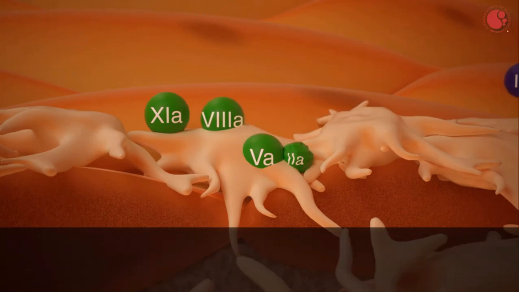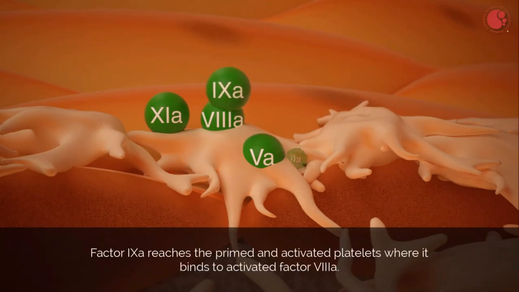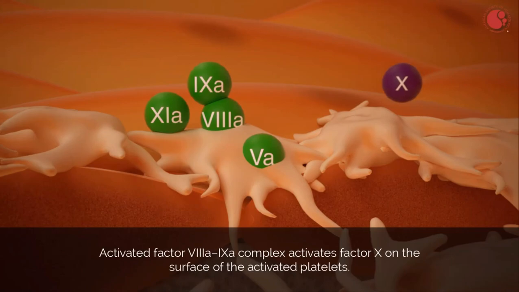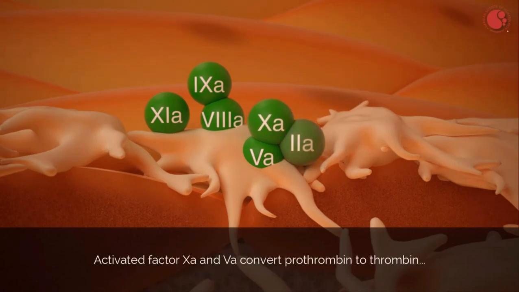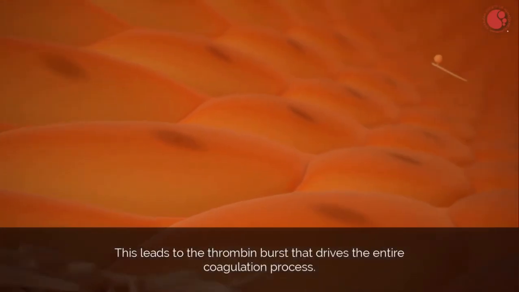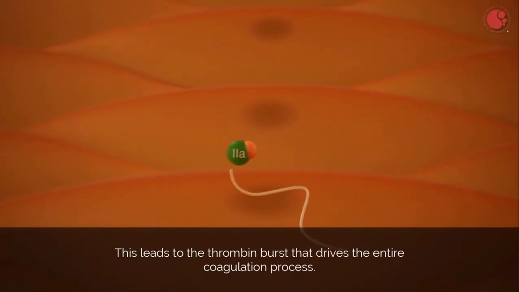Factor IX generated on tissue factor bearing cells reaches the primed and activated platelets where it binds to activated factor VIII. This activated factor VIII and IX complex activates factor X on the surface of the activated platelets. The activated factor X and V convert prothrombin to thrombin. This leads to the thrombin burst that drives the entire coagulation process.